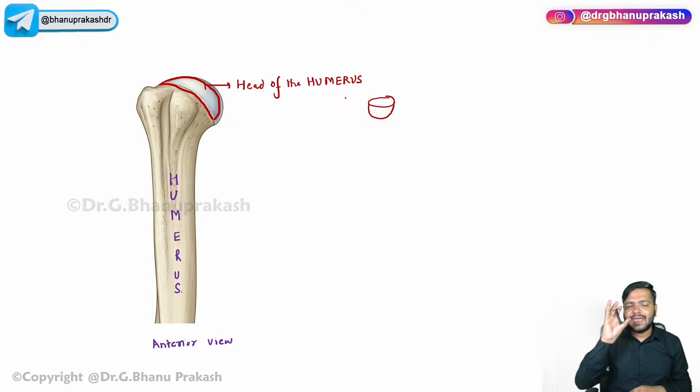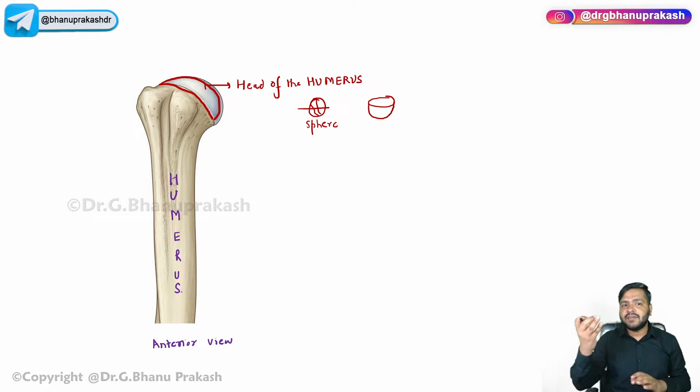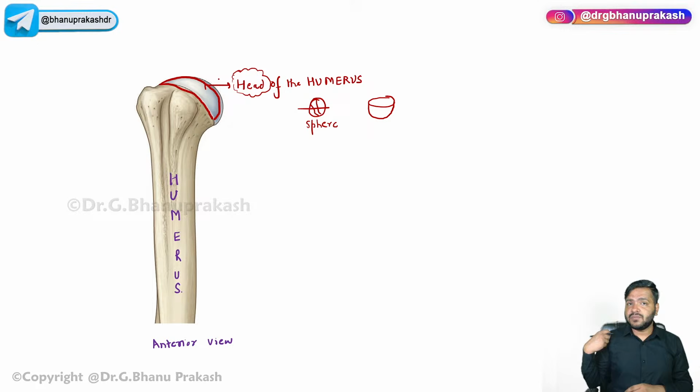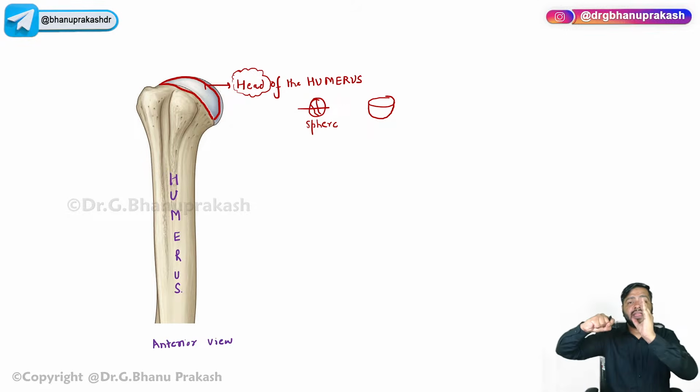Everyone has seen a ball, right? Any playing ball, it is in the form of a sphere. If you cut it, then it will become a hemisphere. So this hemispherical structure over here, which you can see, this is the head of the humerus. Now this head of the humerus forms a joint with the glenoid cavity of the scapula.